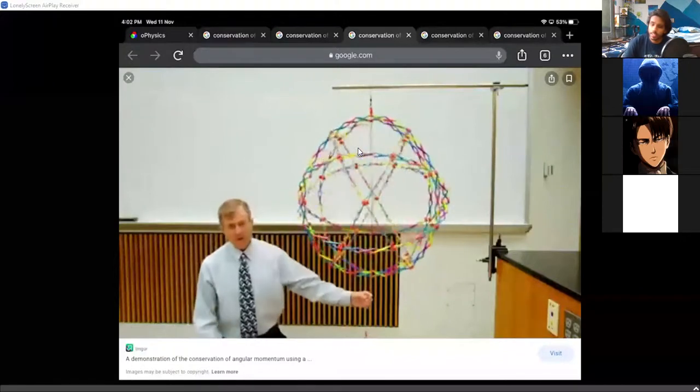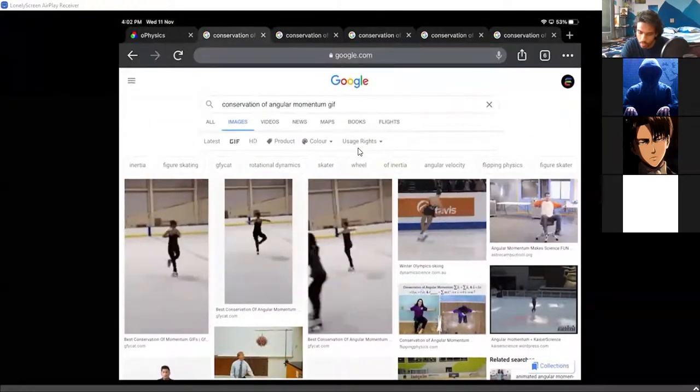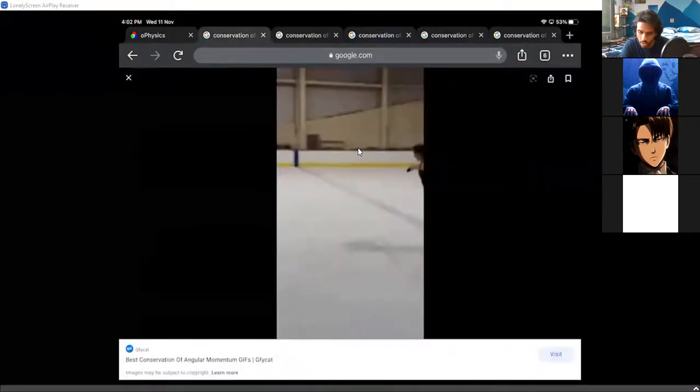We even observe this thing in the case of ice skaters also. Like these people. Let me show this. Look at what she's doing. Let it load first.